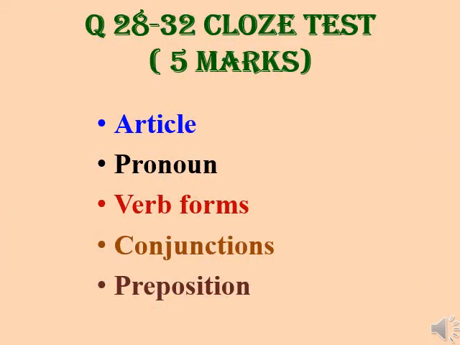Next, questions from 28 to 32 will be a cloze test. There will be 4 options for every fill in the blank. The possible areas here will be article, pronoun, verb forms, conjunctions, and preposition.